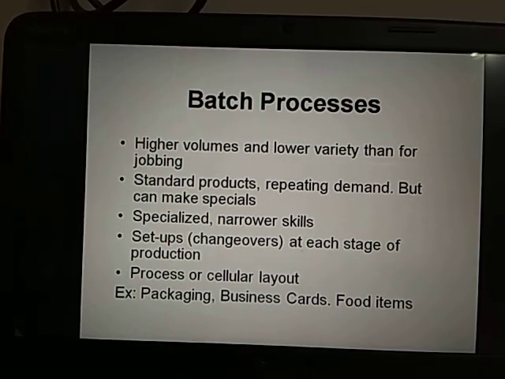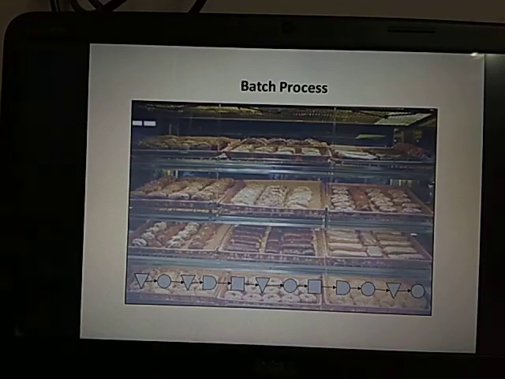So what are the best examples? Packaging, business cards, food items. What is the layout? They generally go for cellular layout. In a cellular layout, a group of machines will perform the same kind of operation. Okay. So you see here confectionery items. I think generally youth will prefer this kind of food nowadays. What is this?